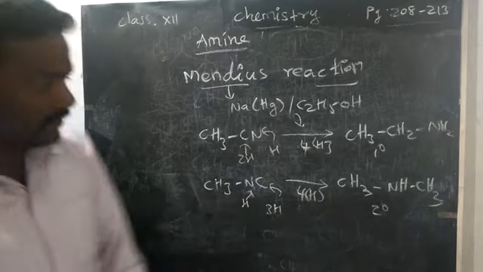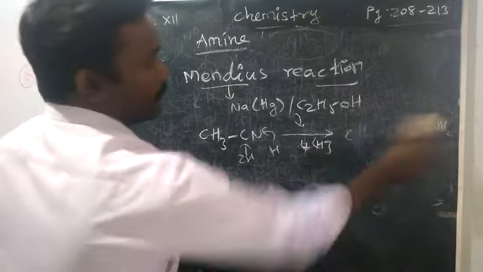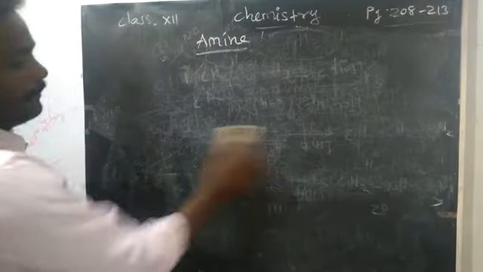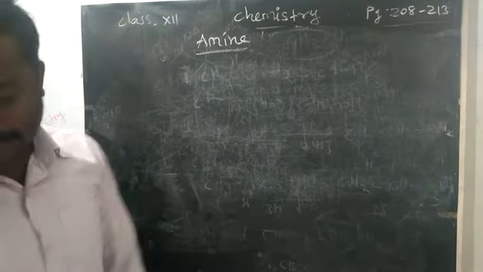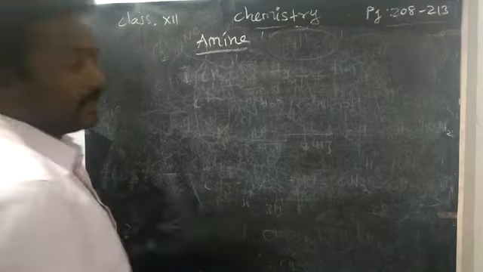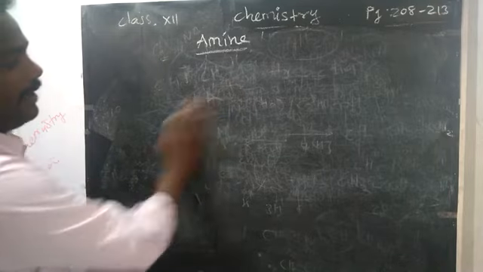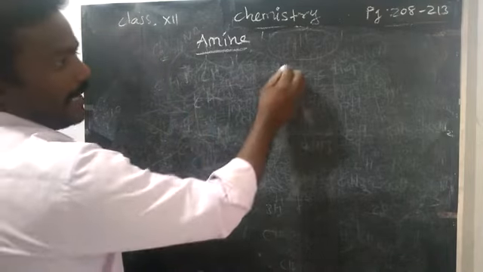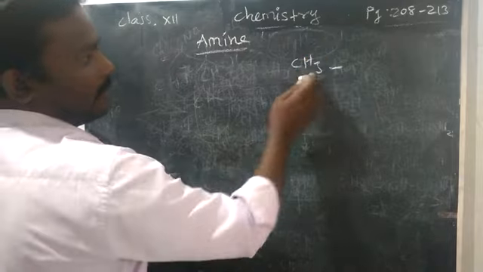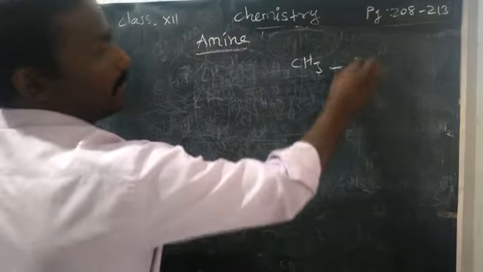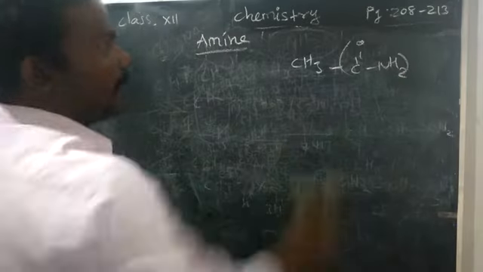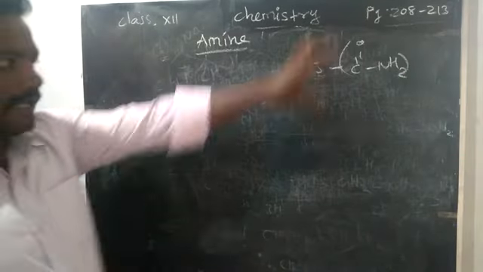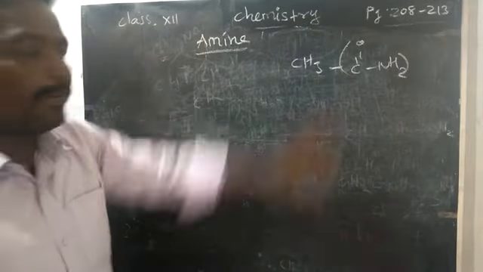Okay. Next, we are going to prepare amines from amides, and then from alkyl halides. From the amides, we are going to prepare the amine. So what is an amide? CH3 or it may be R, C double bond O, NH2 group. This group is called an amide. Right? How will you prepare amine from amide?